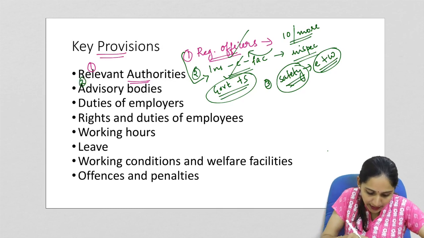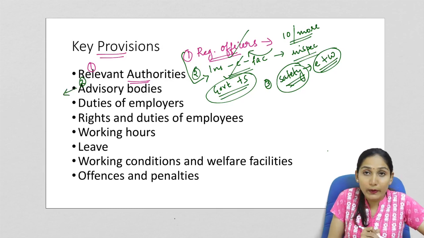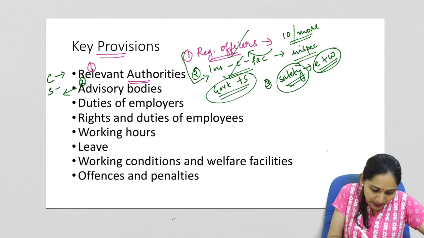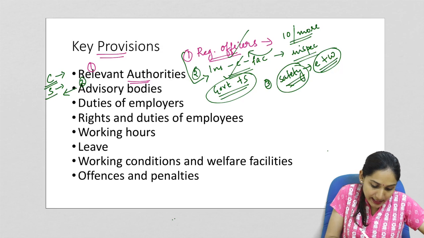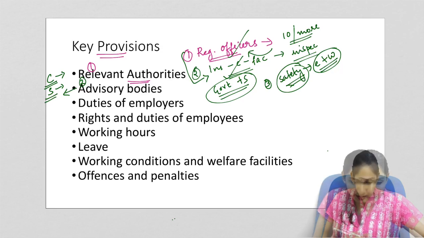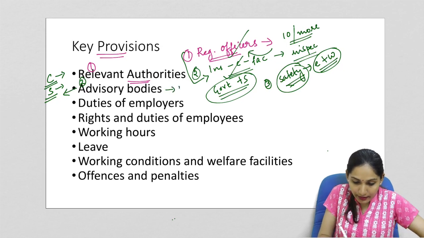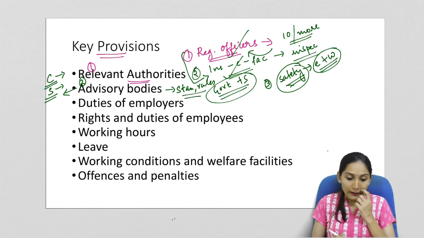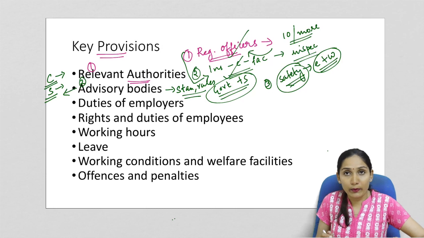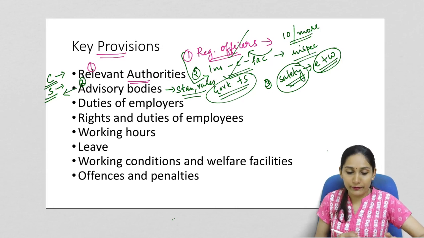Now second provision is regarding the advisory bodies. The state government as well as the central government can establish advisory bodies both at central level and also at the state level. For the central level, the central government will establish an advisory body. At the state level, the state government will establish an advisory body. Now the purpose of the advisory body is to give recommendations to the government on various standards, rules and regulations framed under the code. It can be regarding the safety of the workers, welfare of the workers, regarding the health of the workers, can be anything under the scope of the code.